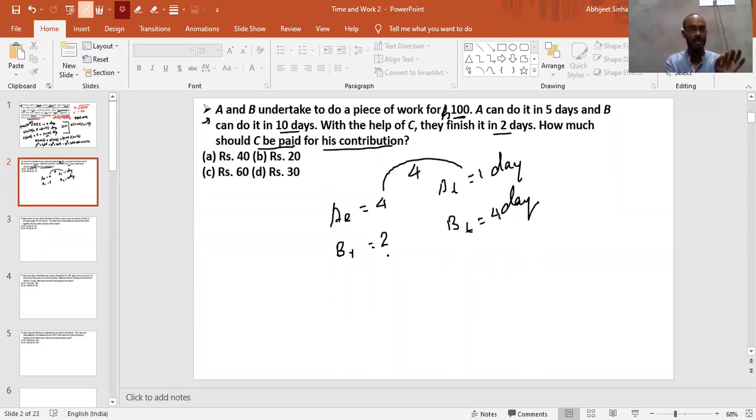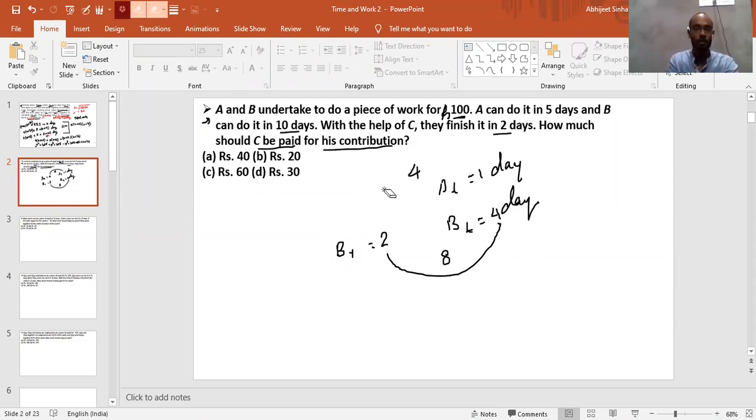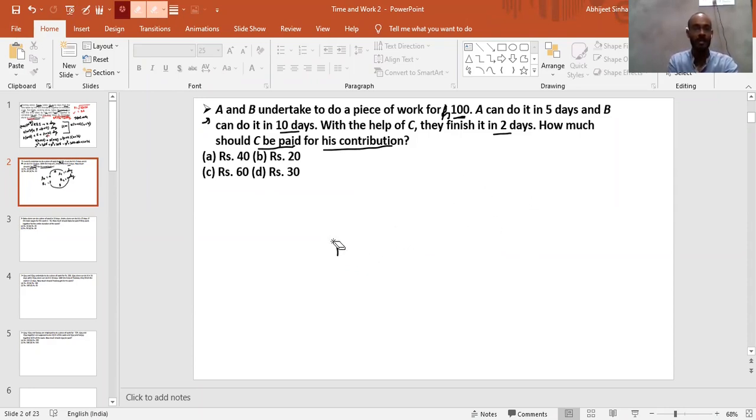B's efficiency is less compared to A, but B worked for 4 days and will do 8 units of work. So obviously B will get more. So the wages you pay or get paid are always in the ratio of work done by all the people.